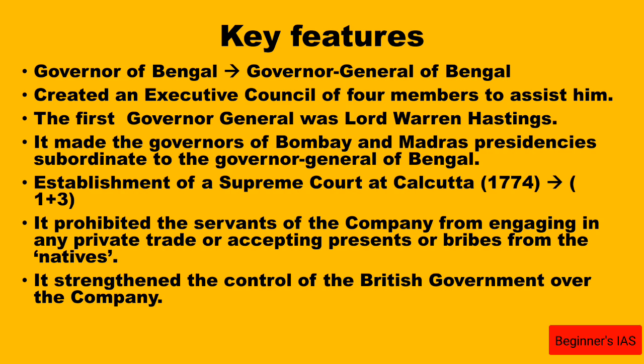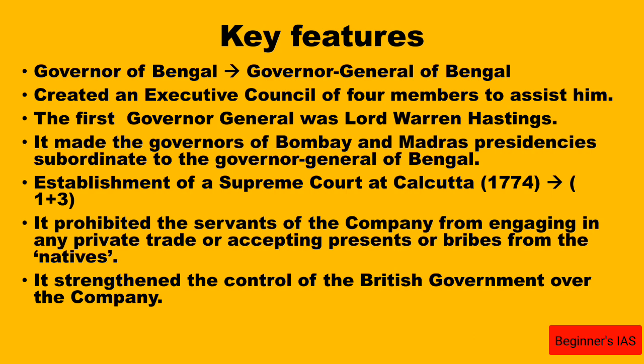Before this Regulating Act of 1773, the East India Company and its court of directors did not provide reports of revenue, civil and military affairs. Because of such maladministration and shortages of revenue, this Regulating Act was made, and it strengthened the control of the British government over the company.